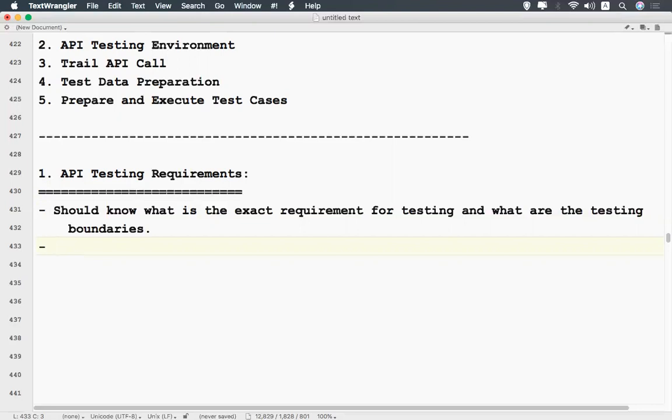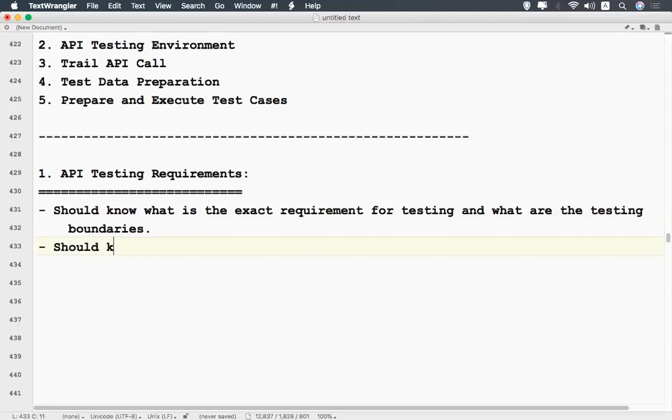Don't test anything without knowing the requirement. If I have given you an ABC API, what is the purpose of that ABC API? First you should know that, then only start testing.